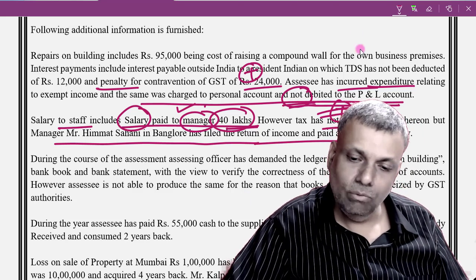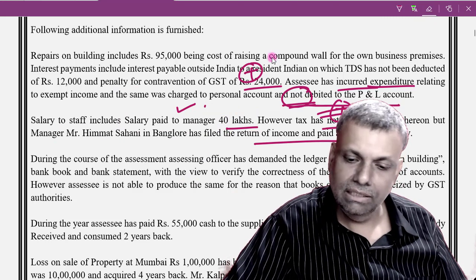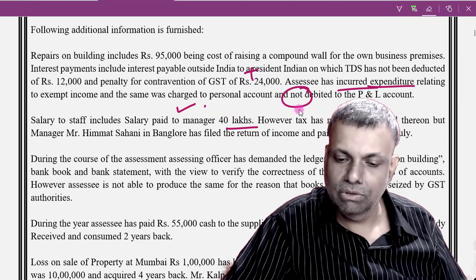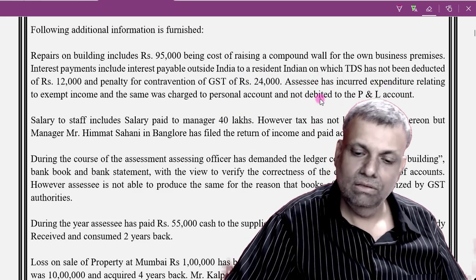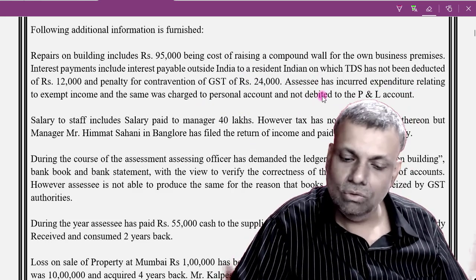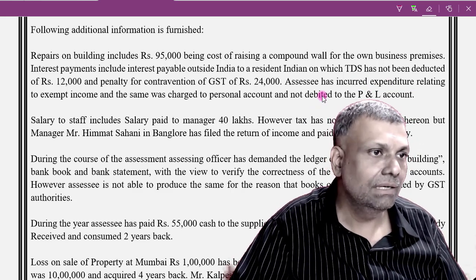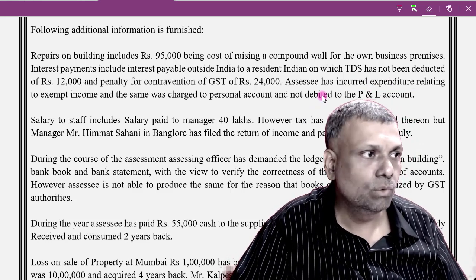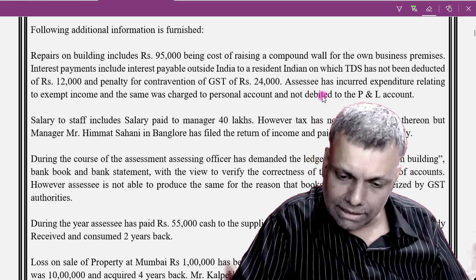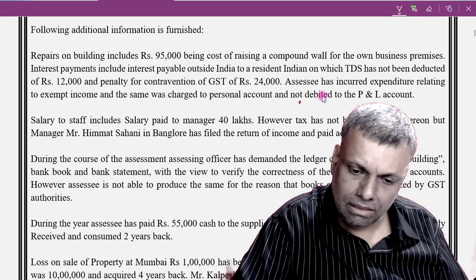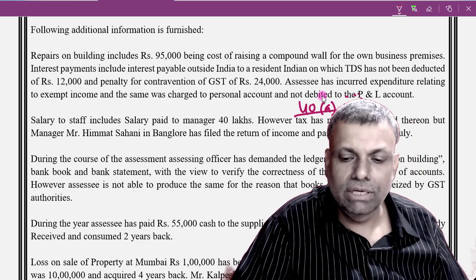Okay. Now, whether this particular manager, where is he? Outside India, inside India, salary. Let's check whether any such data has been given to us. Okay. So, this outside India or to non-resident, this data has not been given to us. So, what we can do is we can say that in this particular situation, that salary provision, section 40A3.